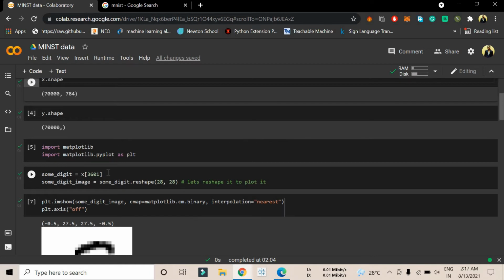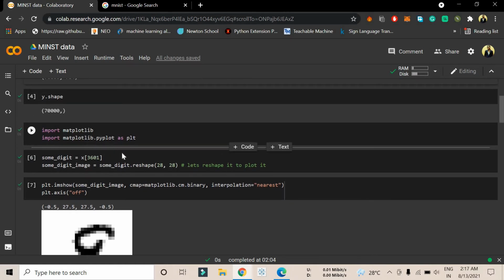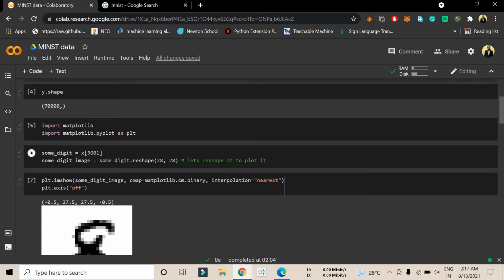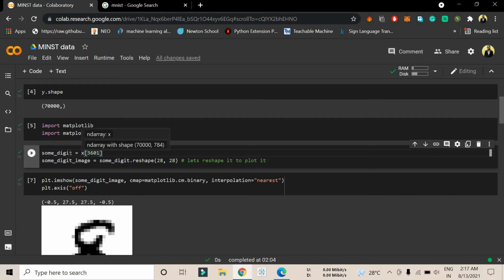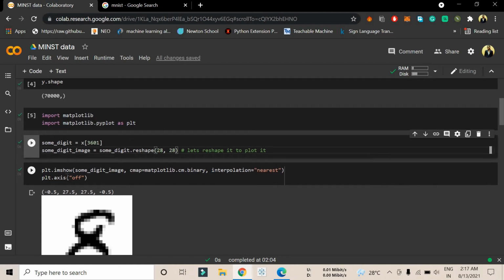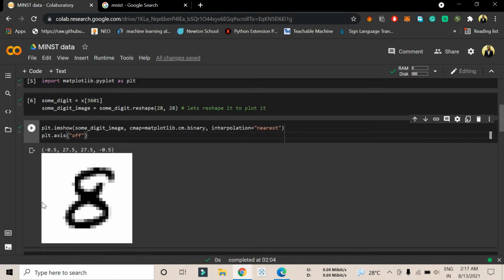If you want to see it, you have to import matplotlib.pyplot as plt. Let me check one digit, X of 3601, a random value. I put this into some_digit and reshape it to 28 by 28, because the data is in 28 by 28 pixels. Then plt.imshow of some_digit_image, with cmap=matplotlib.cm.binary, interpolation nearest, and plt.axis off. If you don't turn the axis off, it will show the x and y axes also.